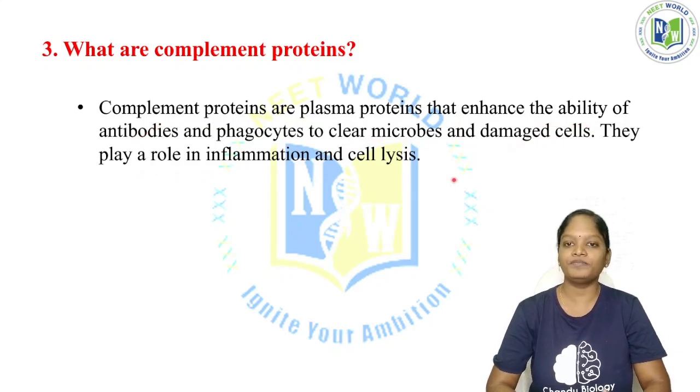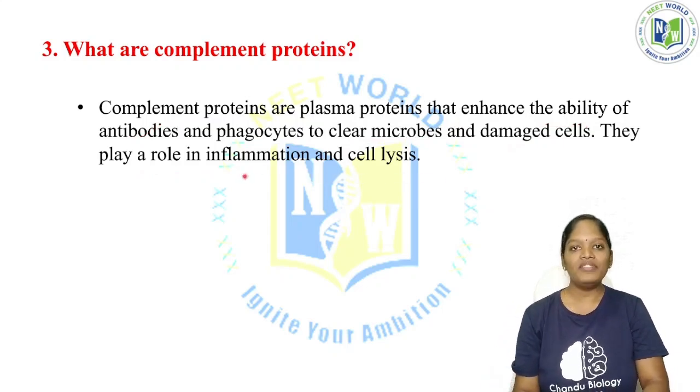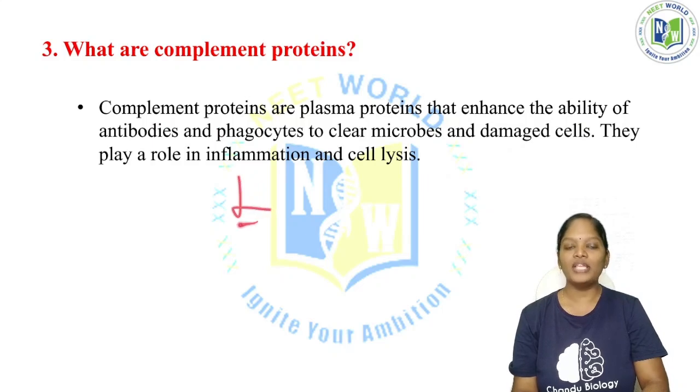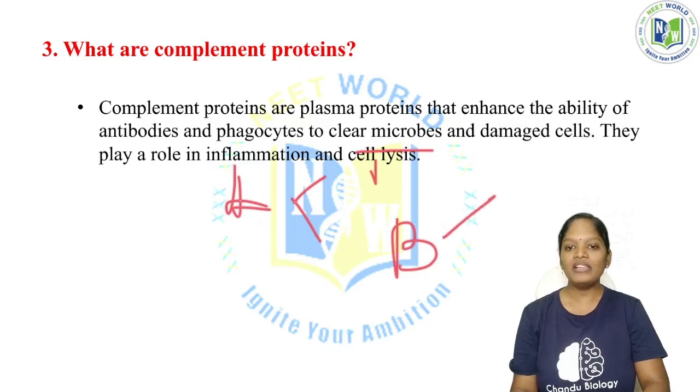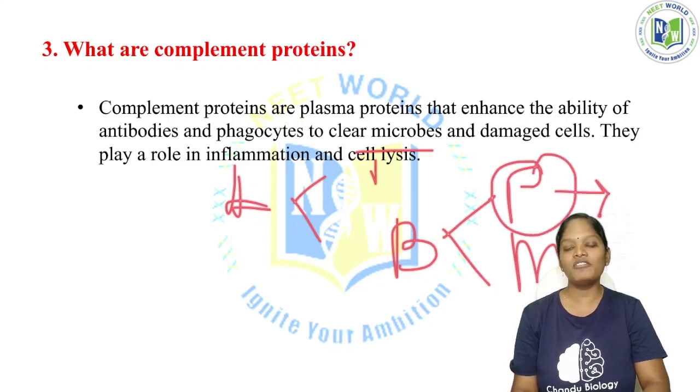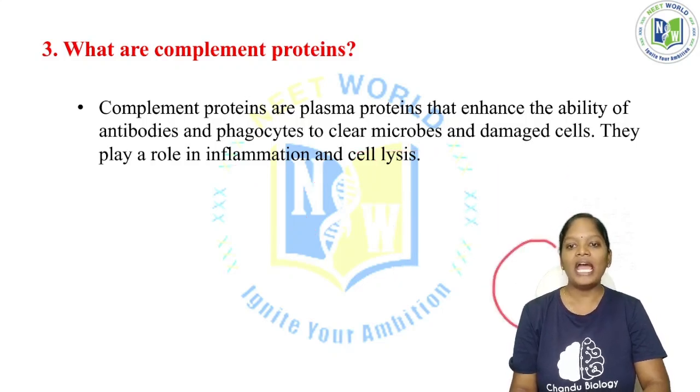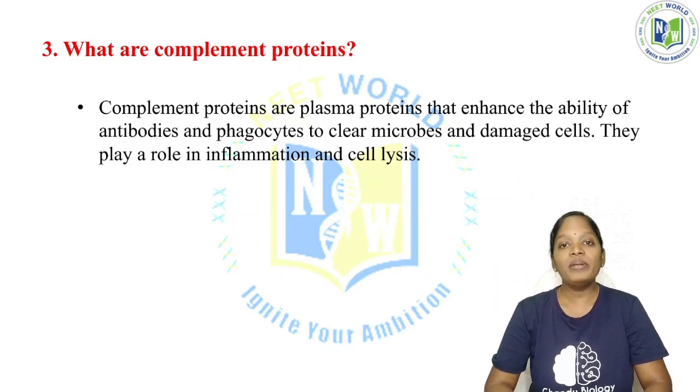See here, we have lymphocytes. In the lymphocytes, we have two different types of cells: the T cell and the B cell. The B cell further differentiates into plasma cells and memory cells. The plasma cell is responsible for producing the antibody, and the memory cell is the one remembering